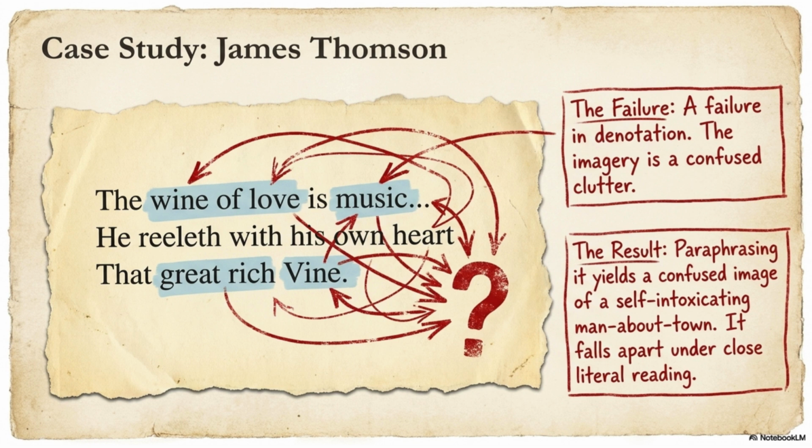The poetic lines. Look at the lines in the center. The wine of love is music. He reeleth with his own heart. That great rich vine. At first reading, these lines sound beautiful. The language appears poetic. The words seem emotional and musical. Many readers may immediately think, this must be great poetry.